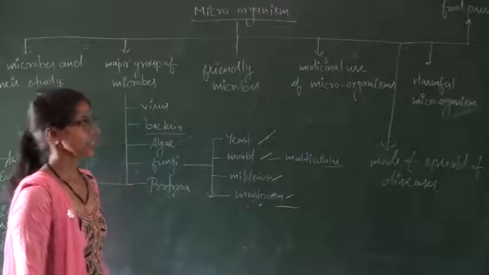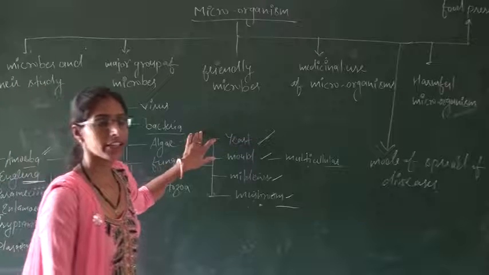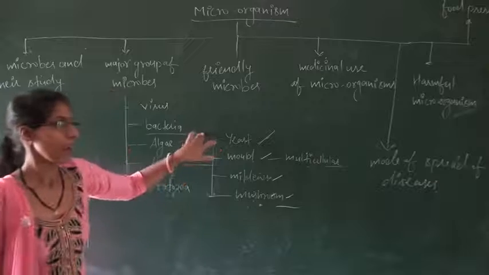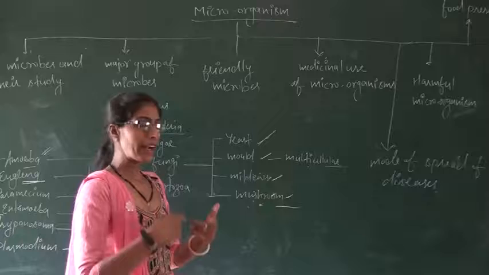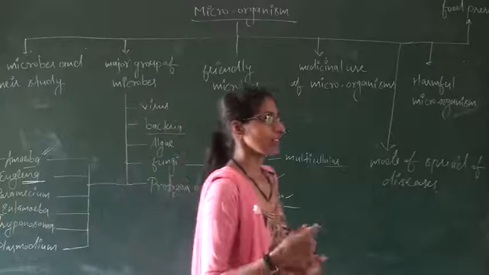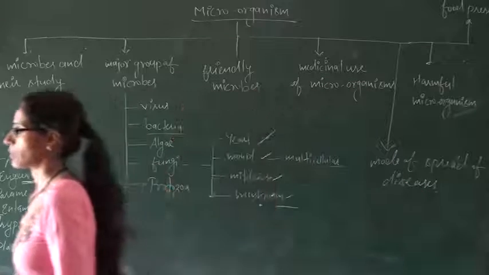In nitrogen fixation, the rhizobium bacteria present in the roots of the leguminous plants are used. And in the case of the nitrogen cycle, the cycle converts nitrogen with the help of many compounds and forms nitrogen compounds.